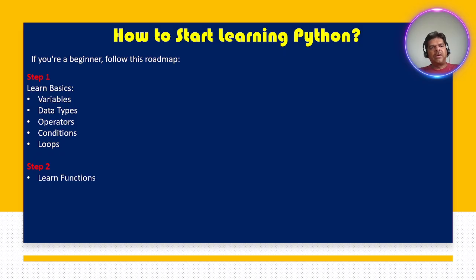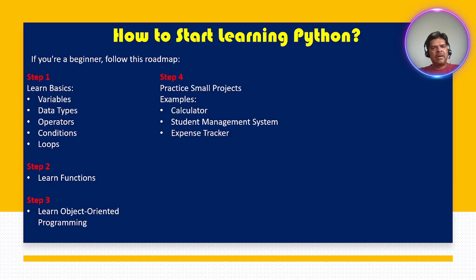Then step two, you have to learn functions in Python. Python has the functions concept, so you have to learn the functions. Then you have to learn object-oriented programming, the OOPS concept. What is OOPS? After learning all of these things, step one and step two, step three, first you have to try one small project. You have to create a small project.